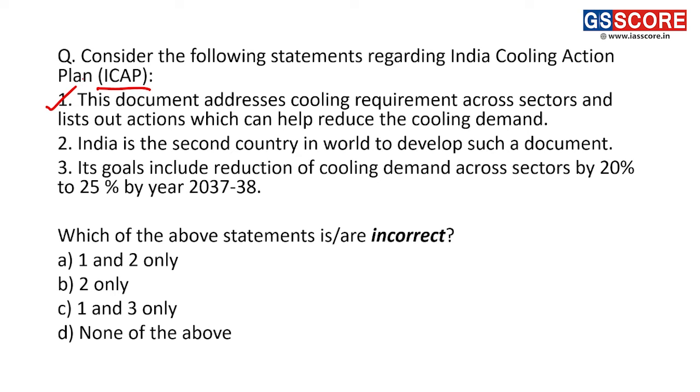The plan identifies the sectors which need cooling, and also gives certain measures and actions that can be taken to reduce demand for cooling from those sectors. So the first statement is correct.